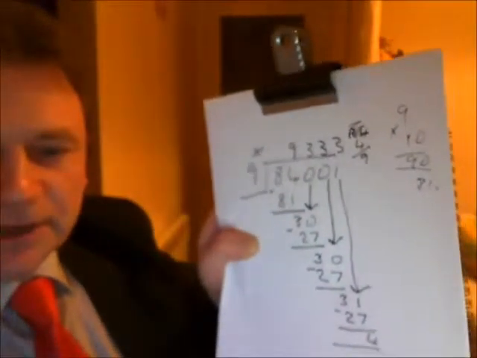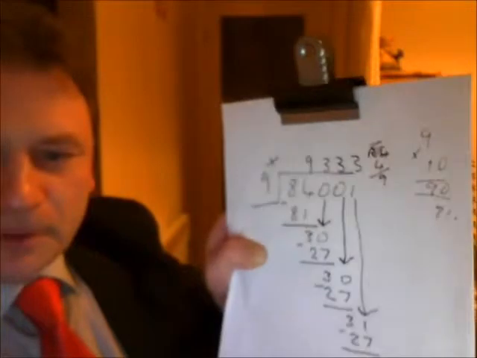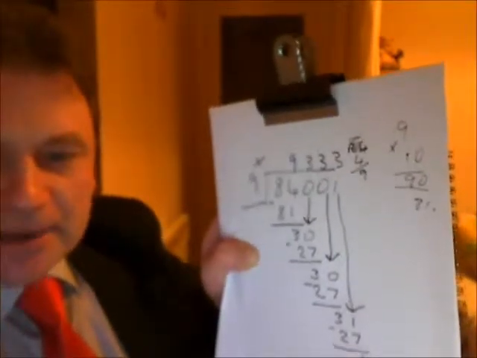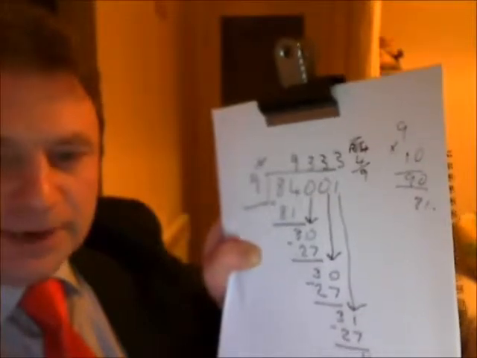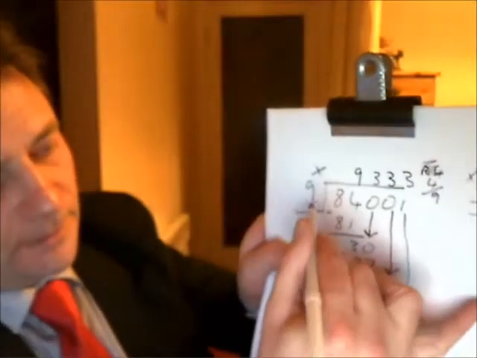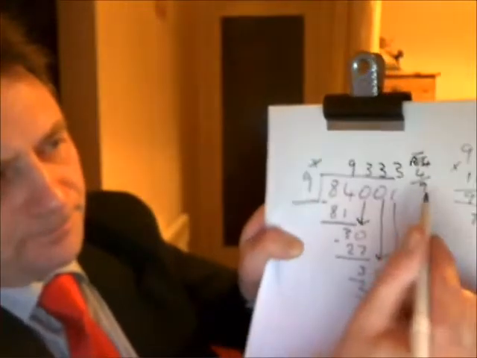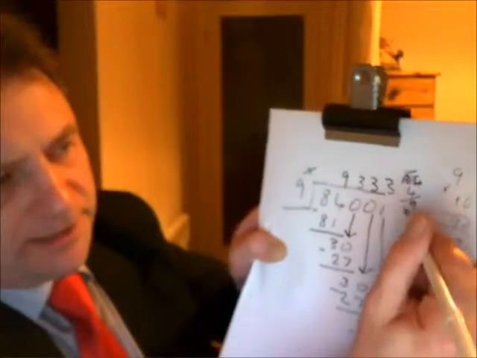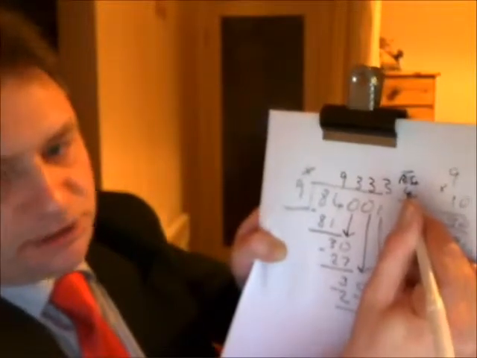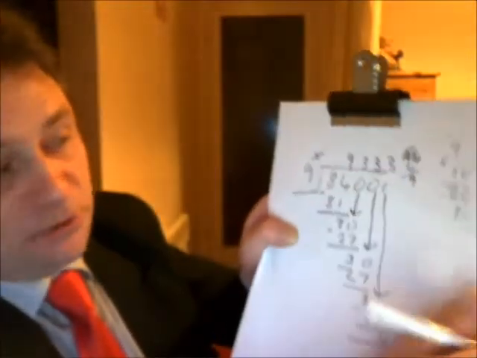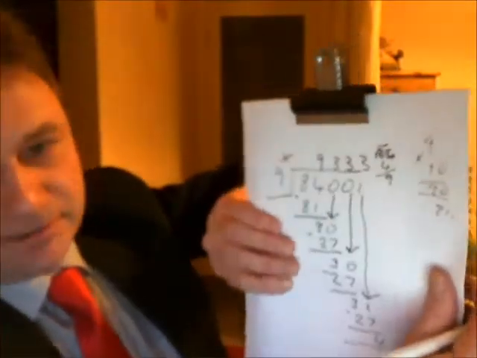Nine going into 84,001 goes in 9,333 times and 4 ninths. Or you could say 9,333 and 4 ninths. Okay, the divisor is shown as the denominator, and the 4, which is the remainder, is shown as the numerator. And that couldn't be easier.